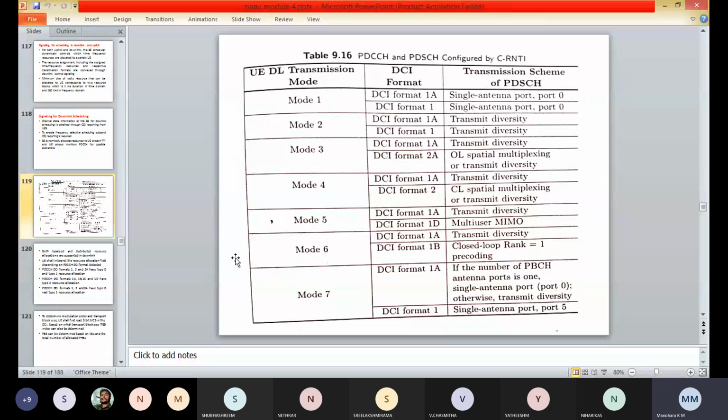Based on this, the transport block size, that is the TBS index, can also be determined.